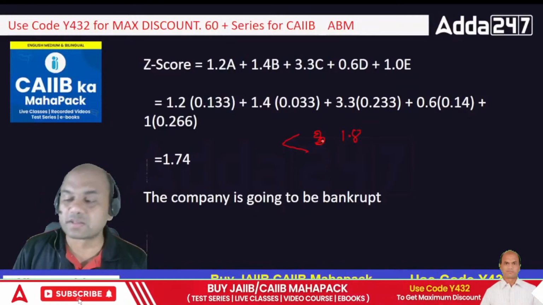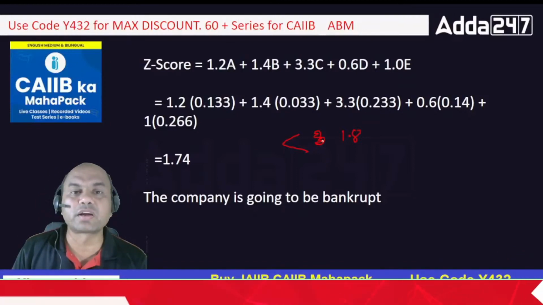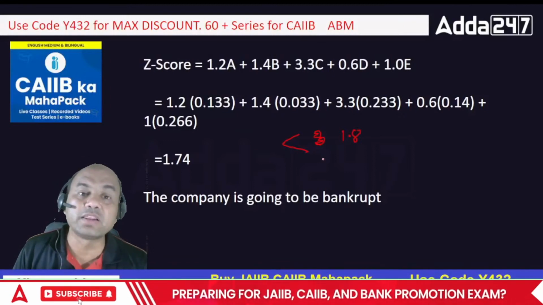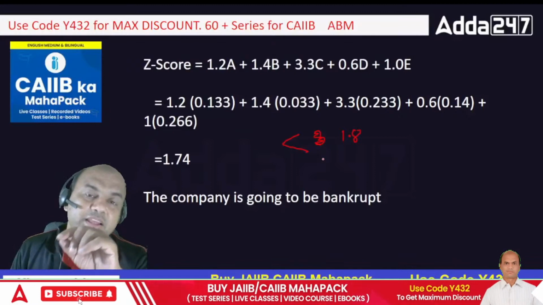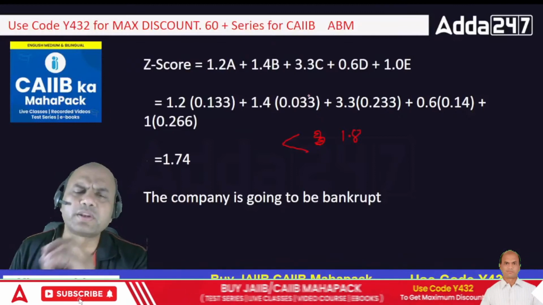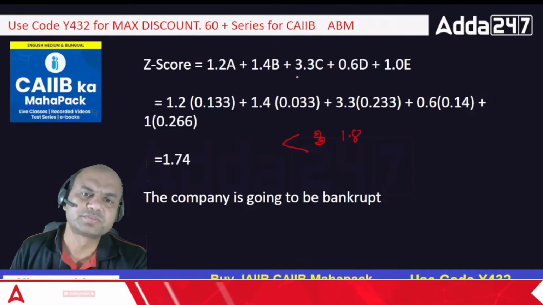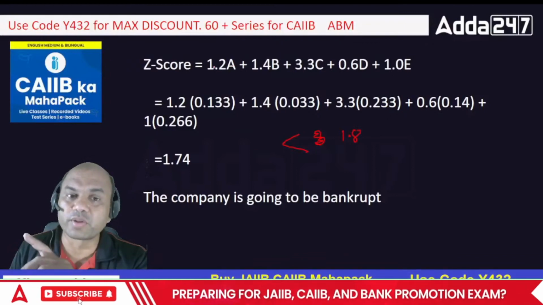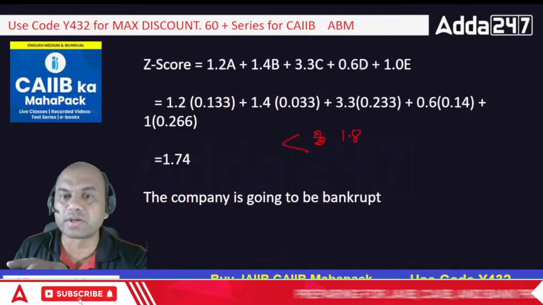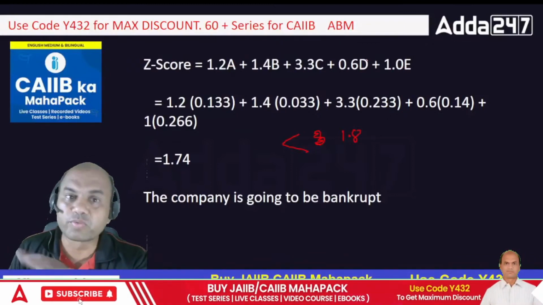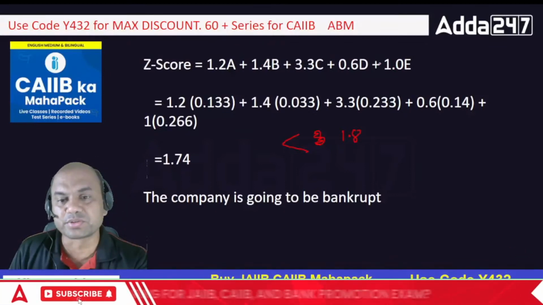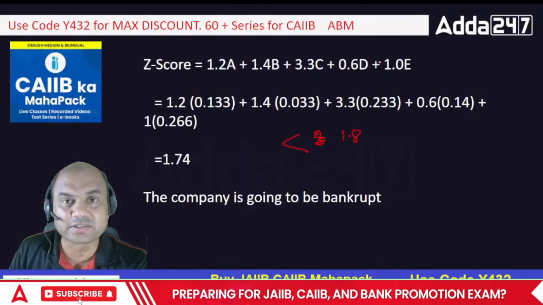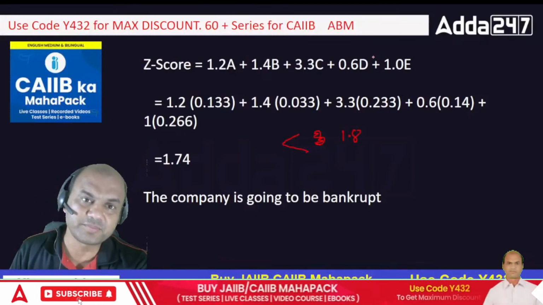So that's why this Altman Z score is the most important ratio from the banking perspective while lending. You must always follow this ratio, and in the exam also you will definitely get one case study on this. So remember, don't forget this 1.2, 1.4, 3.3, 0.6 and 1. Don't forget A, B, C, D, E meanings and the ratios, because this is a 5 marks case study. It's not that easy.